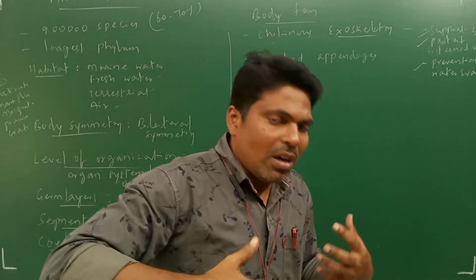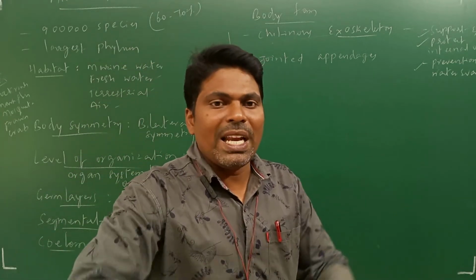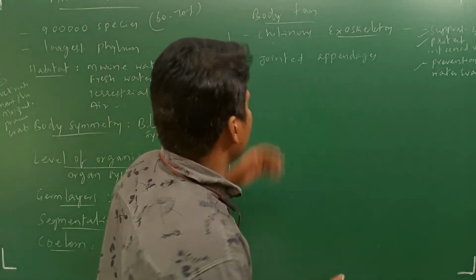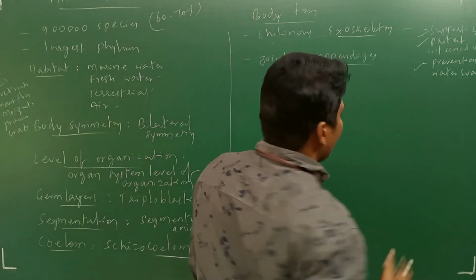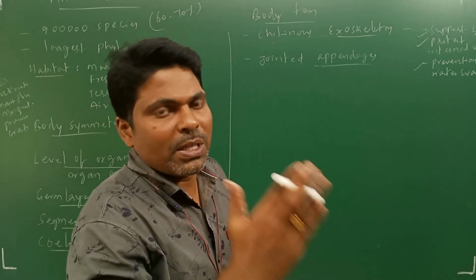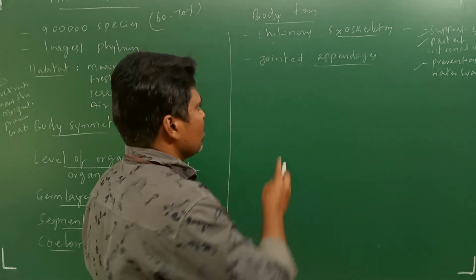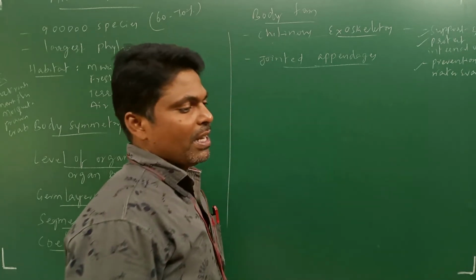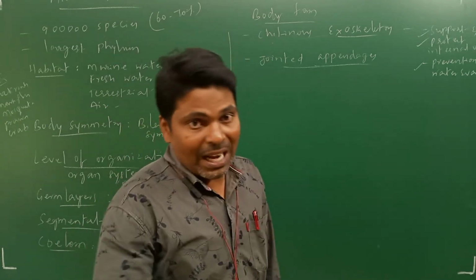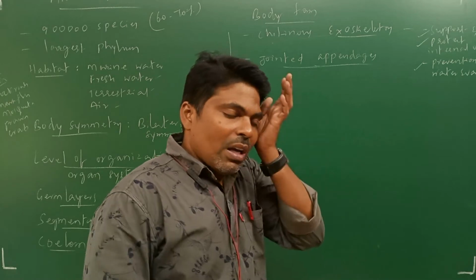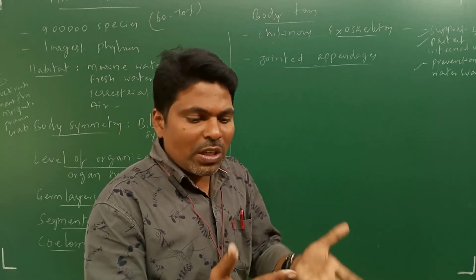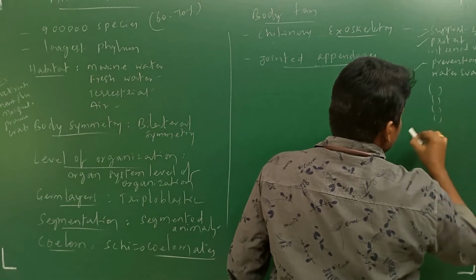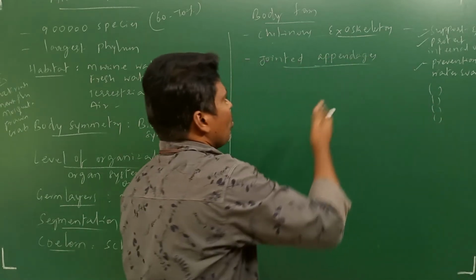Whatever the wings, legs and hind legs, these parts, which are appendages, are divided into segments. That condition is called jointed appendages. If you see even the antenna and the fore legs, all of those are divided into segments. So like that, you can observe it.